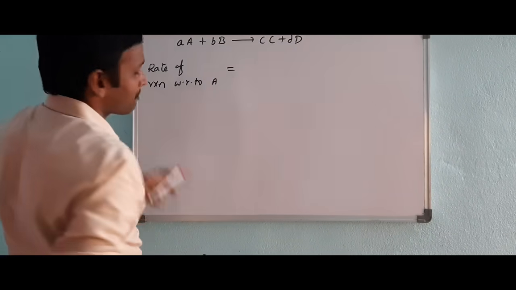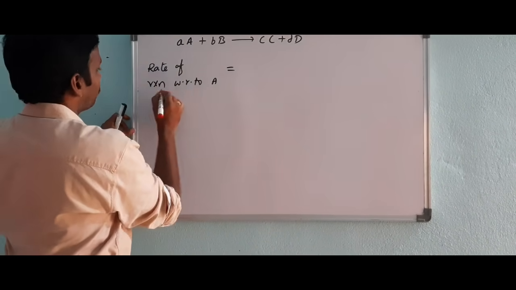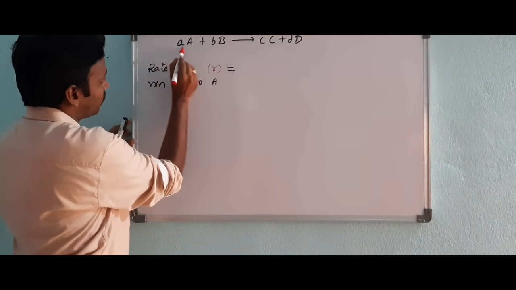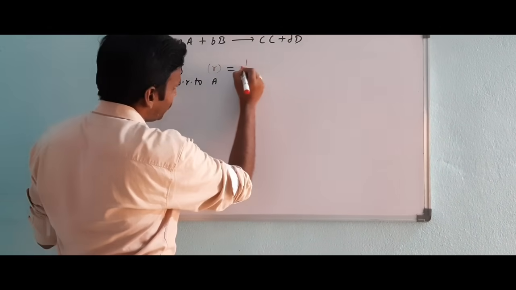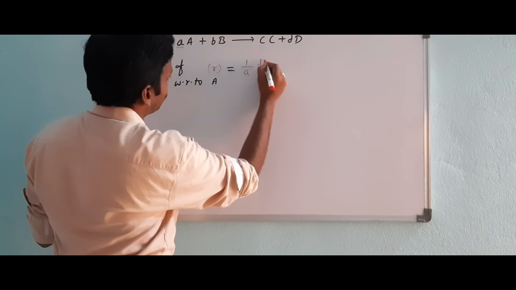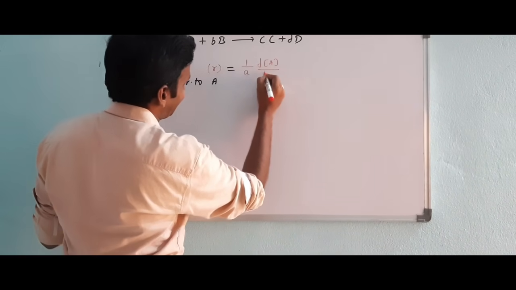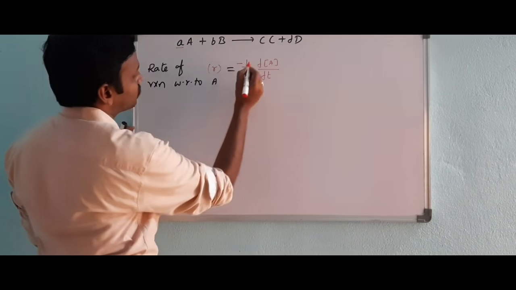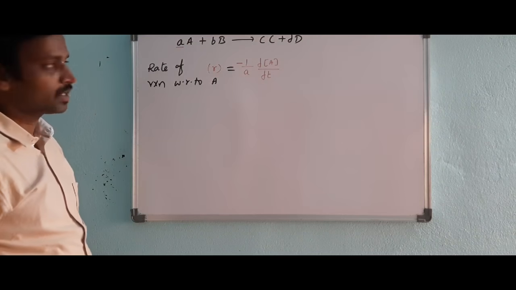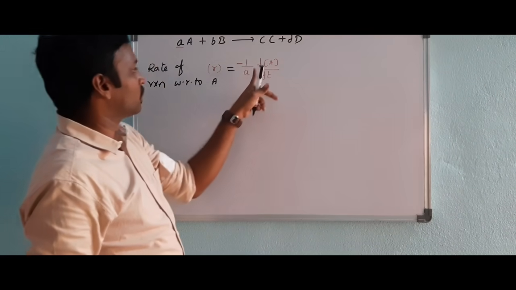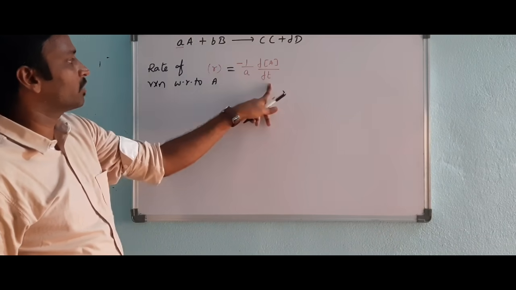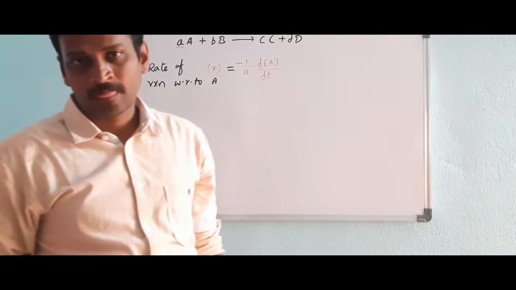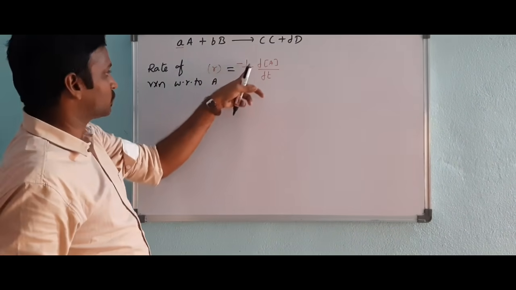Here you have a moles of A. So 1 by a into d[A]/dt. Have I written it correctly? No. The negative sign is very, very important because it is a reactant: minus 1 by a into d[A]/dt. Understood? Because rate is always per mole, that's why you have to divide by a.